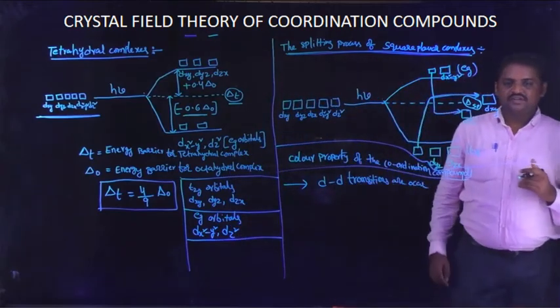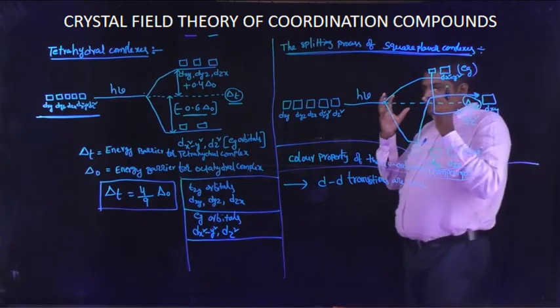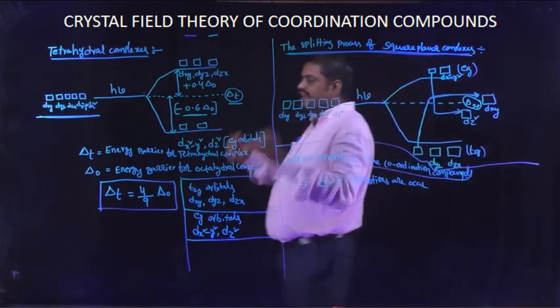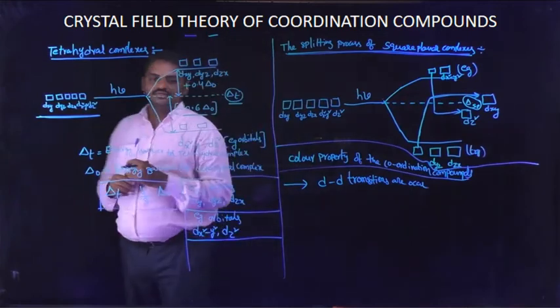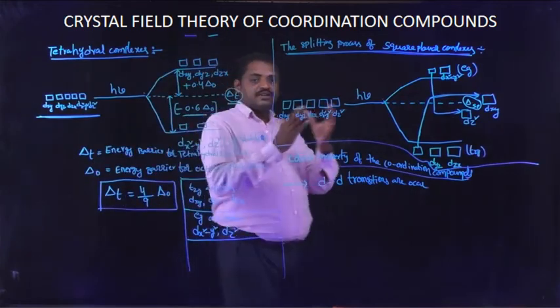Means these transitions are involved in any coordination compound to produce different colors.